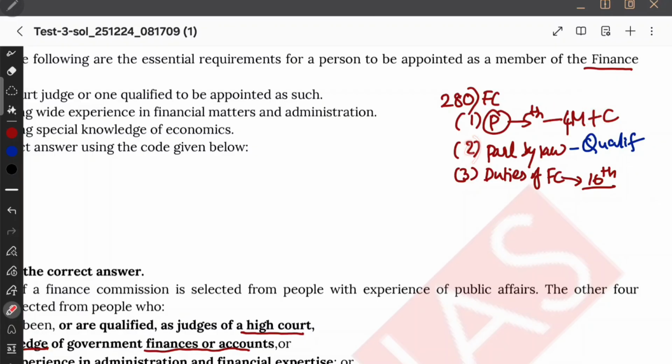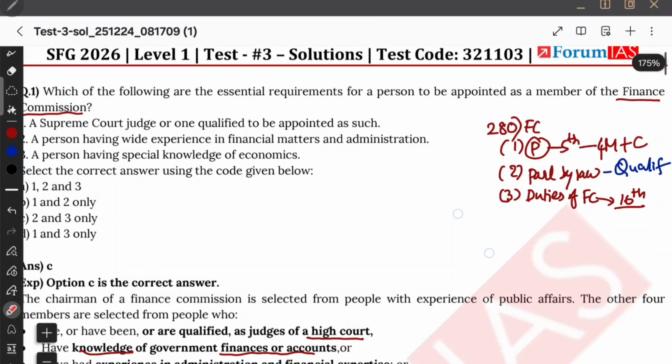And the second clause says that Parliament by law will determine the qualifications of such Finance Commission. And the third clause lists out some duties of the Finance Commission, like distribution of tax revenue, distribution of money to the panchayats and local bodies, etc. Now, currently, the 16th Finance Commission was chaired by Dr. Arvind Panagariya. Okay. So this is about the Finance Commission, the basic details in the Constitution that you need to know.